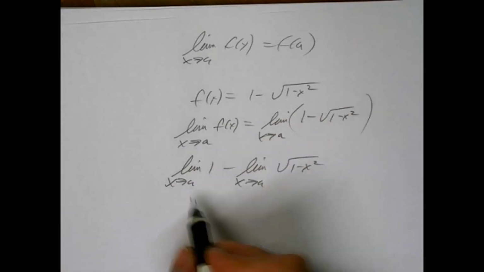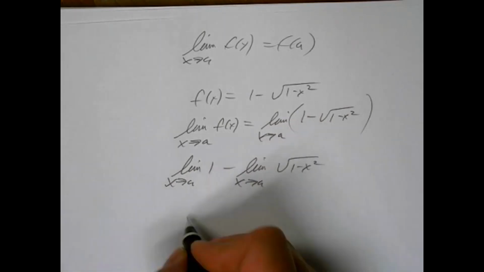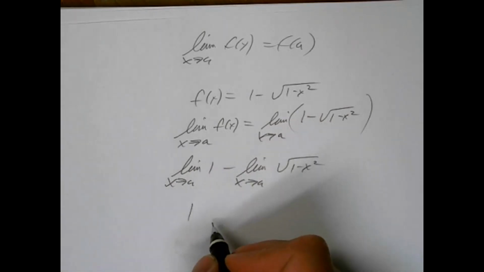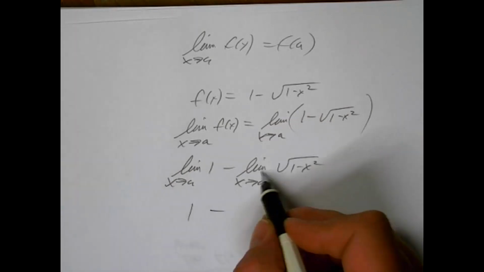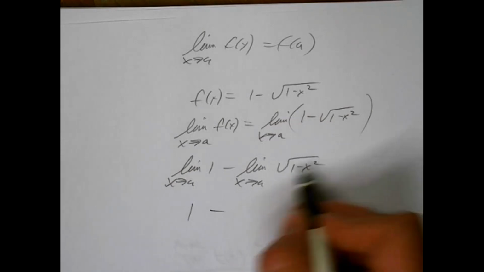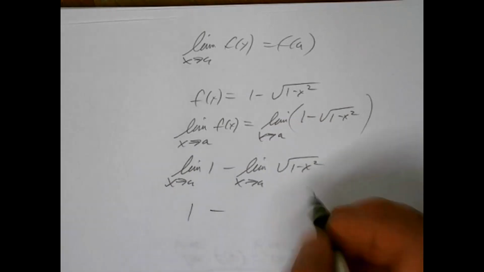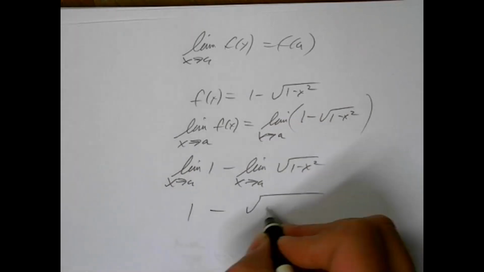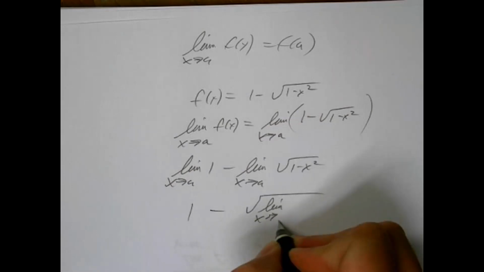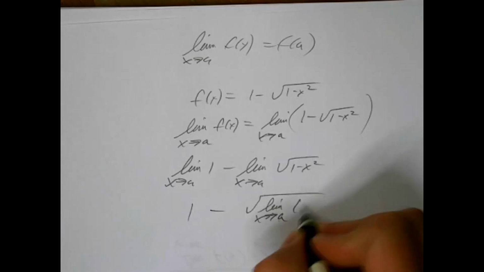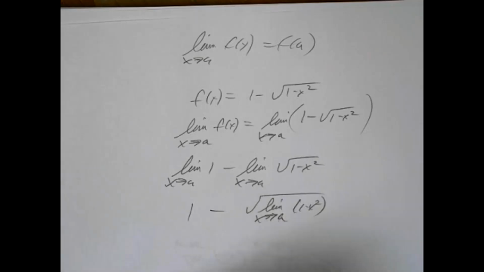And then you have the law that says the limit of a constant is just that constant, so this becomes 1, minus, and then there's a law that says that with powers, and square root is a 1/2 power, the limit can come inside thusly. And then once again, you can use difference of limits as limit of differences.